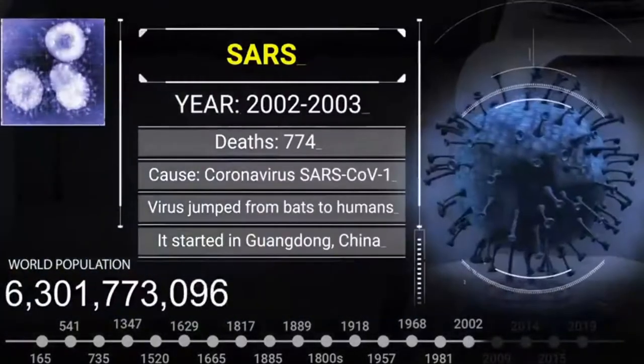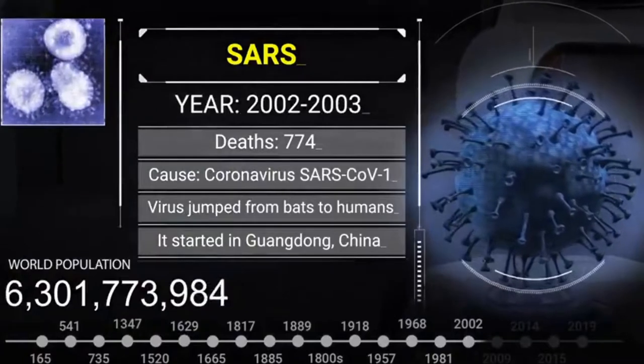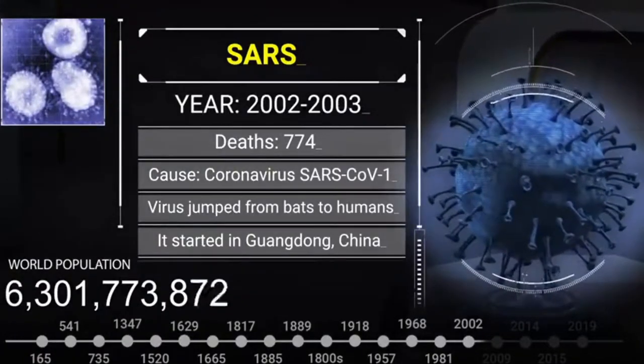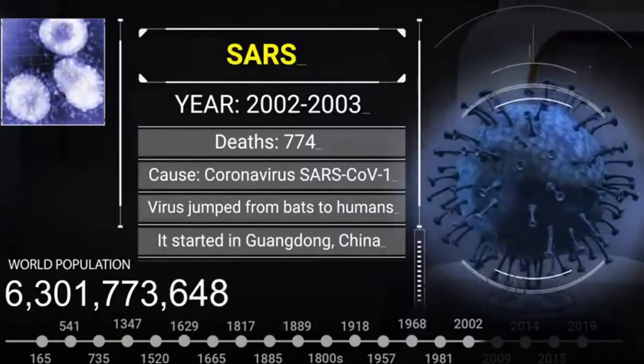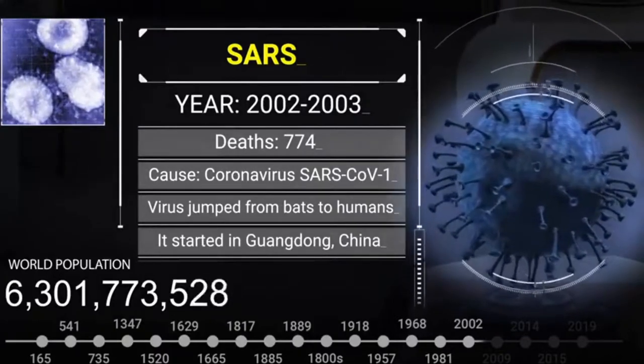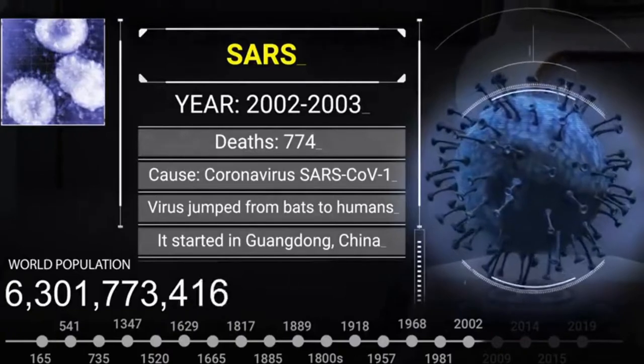SARS, year 2002 to 2003. That's 774. Caused by coronavirus SARS-CoV-1. Virus jumped from bats to humans. It started in Guangdong, China.